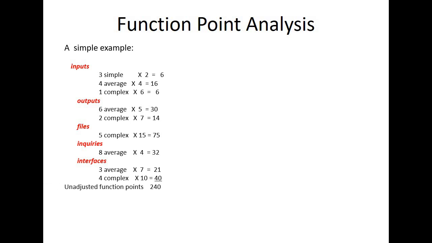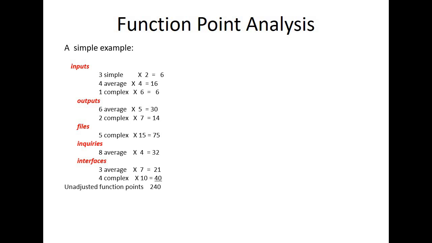total unadjusted function point. In this case, let's say we had 3 simple, 4 average and 1 complex inputs, and the weightage given was 2, 4 and 6. So 3 into 2, 4 into 4, 1 into 6. Similarly, the same activity is done for outputs, for files, for inquiries and for interfaces as well. So what we do is we go ahead with the unadjusted function point, which comes out to be, for in